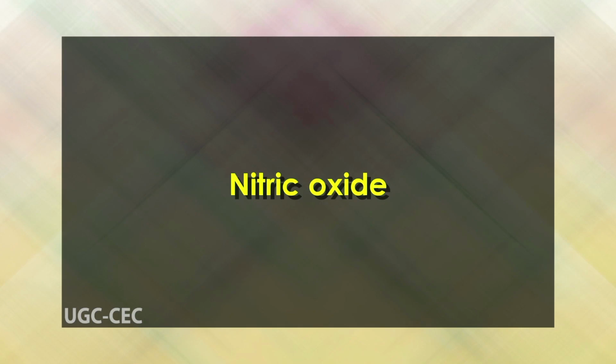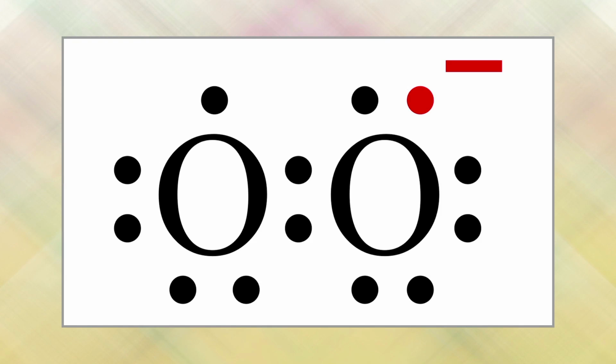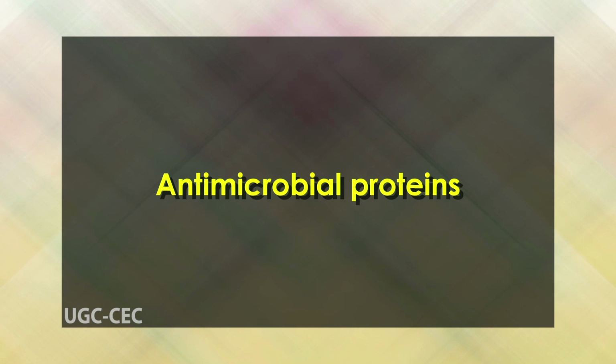During physiological stress, the amount of oxygen radicals in a cell can increase dramatically, causing oxidative stress which can destroy cell structures. Nitric oxide. Nitric oxide is a reactive substance similar to oxygen radicals that reacts with superoxide to create further molecules that damage various biological molecules. Another one is antimicrobial proteins. Antimicrobial proteins are proteins that specifically damage or kill bacteria.